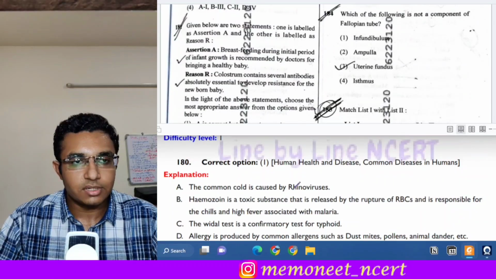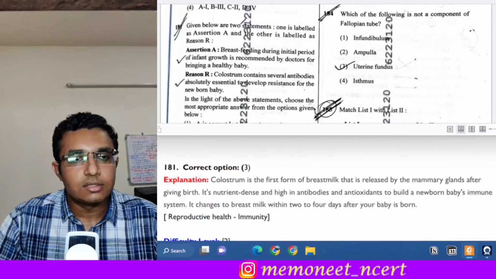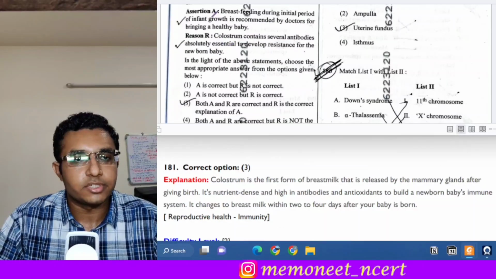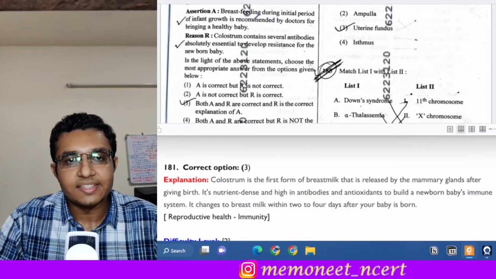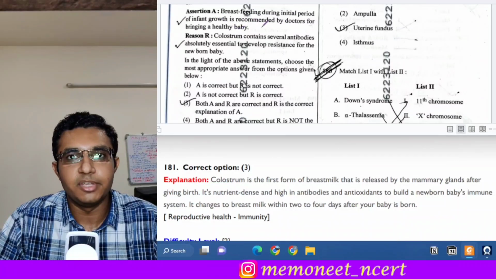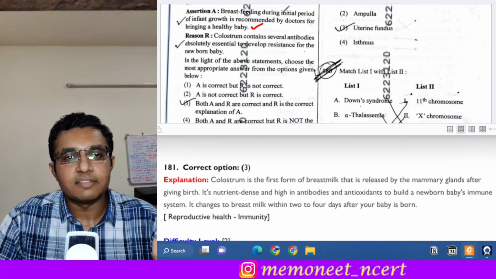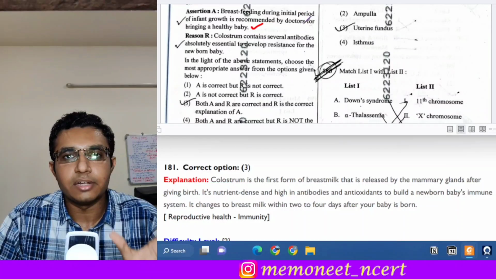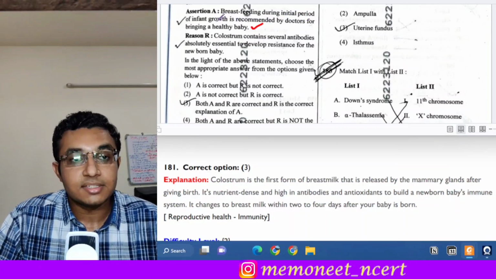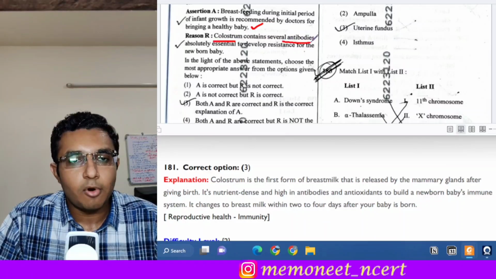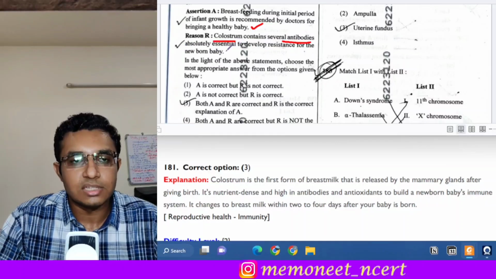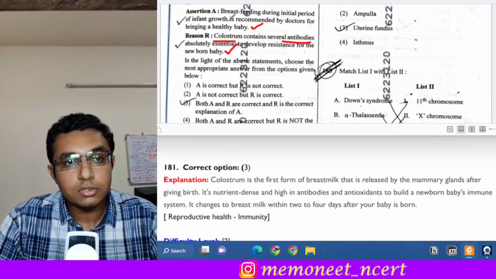The next question is question 181. So this is an assertion reason type of question. The assertion is, breastfeeding during the initial period of infant growth is recommended by doctors for bringing up a healthy baby. So this is a correct assertion. Why? Because breastfeeding is very necessary during the initial period of the infant growth. And why is it necessary? Let us read the reason first. Colostrum contains several antibodies absolutely essential to develop resistance for the newborn baby. So the reason is also correct, and it also explains the assertion.